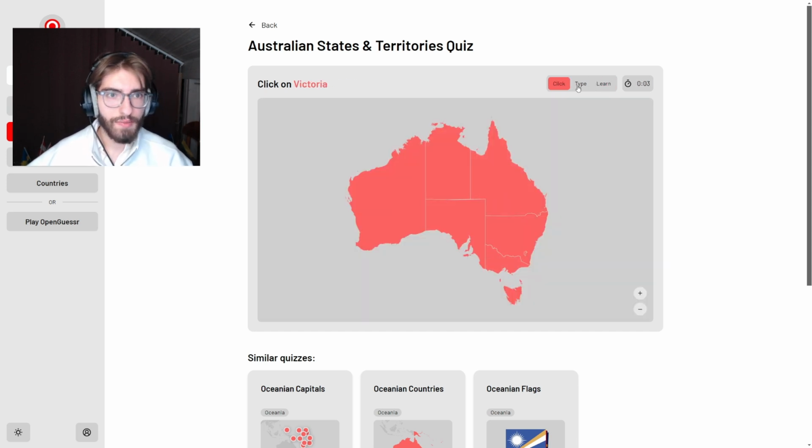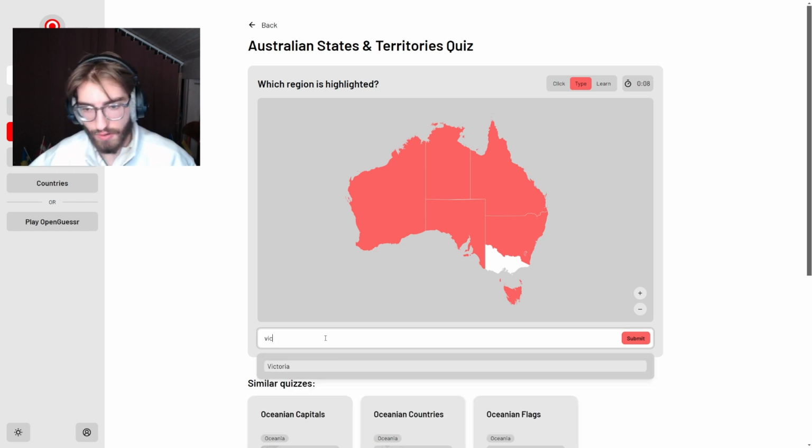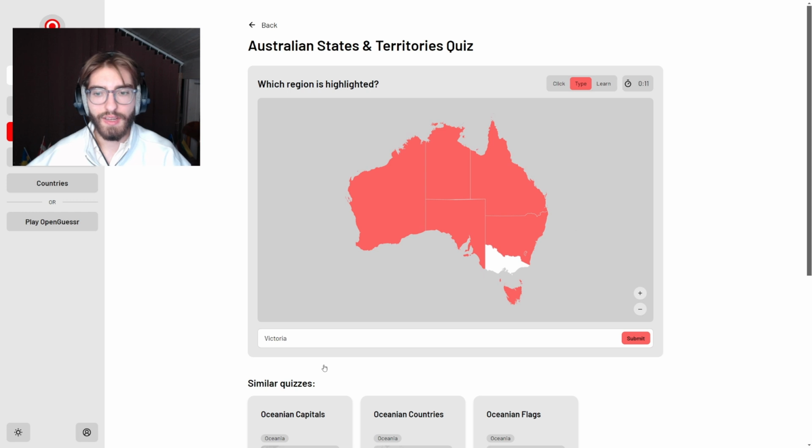And once you know those, maybe you can do it the other way around, so it highlights which state you are in, and then you just need to type it out. So now Victoria, it also auto-completes, so you can click that and then submit, and then it highlights.